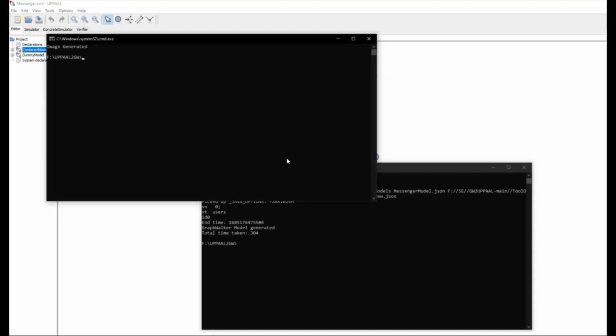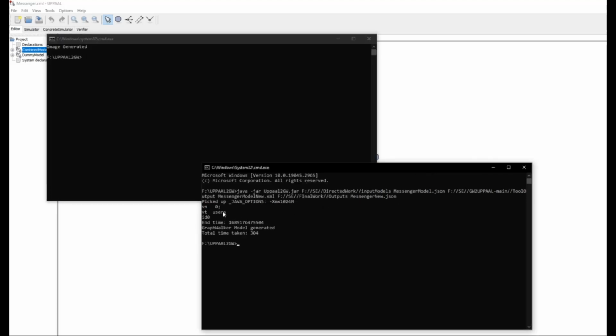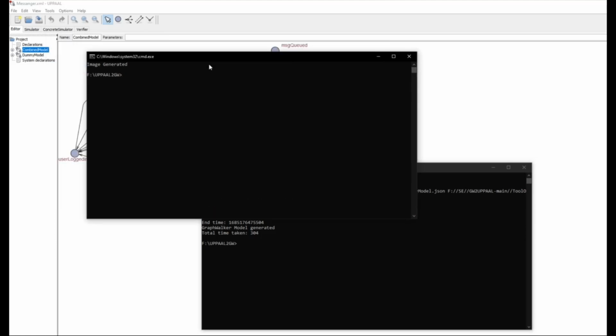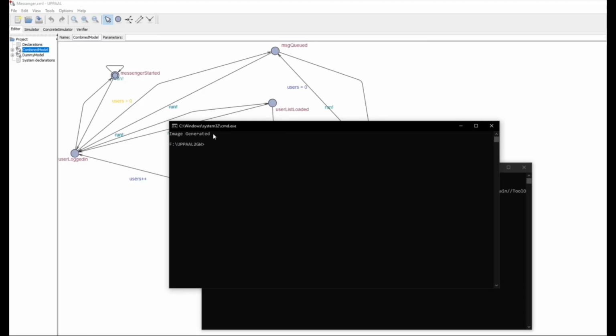If we execute the command, it shows the guards, actions and variables that we have added. It also shows the time taken to generate the model, and using the Java system execution, it also executes Graphviz from Python and generates the changed image to represent the changes in our model.